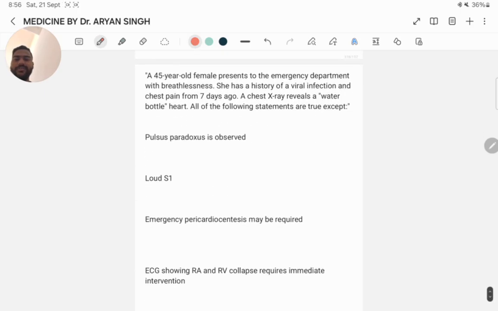Next question. A 45-year-old female presents to the emergency department with breathlessness. She has a history of viral infection and chest pain from 7 days ago. A chest X-ray reveals a water bottle heart. Which of the following statements are incorrect?